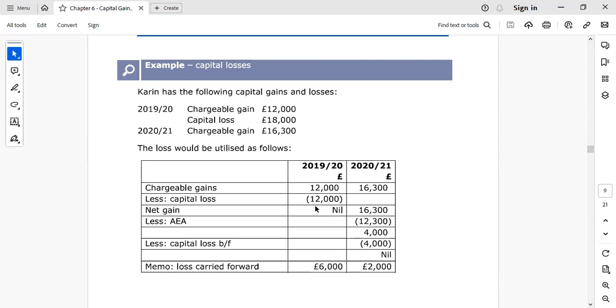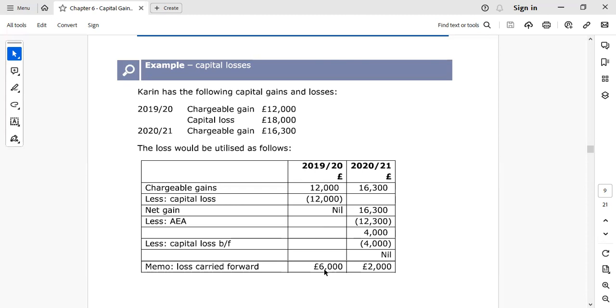So the chargeable gain is 12,000, and the capital losses offset 12,000 pounds. Because we have used the losses against the whole gain, we cannot use them against the AEA. So the AEA in that case will be lost for this tax year.